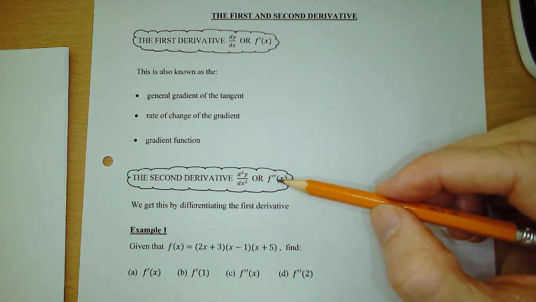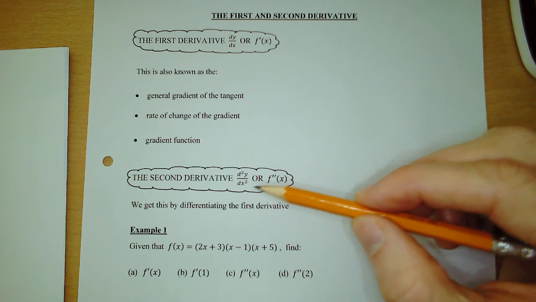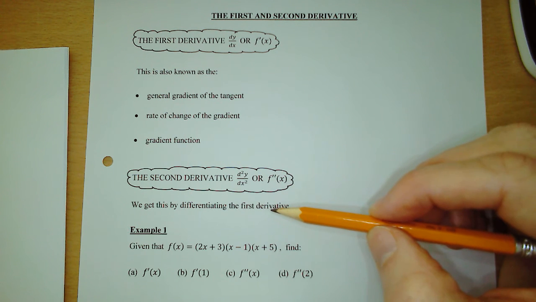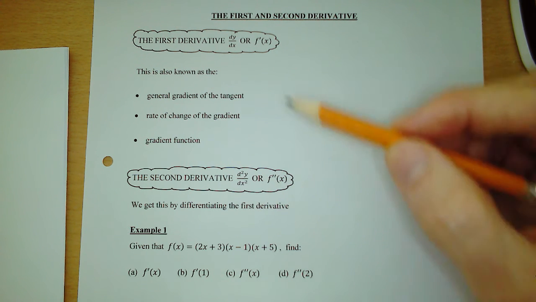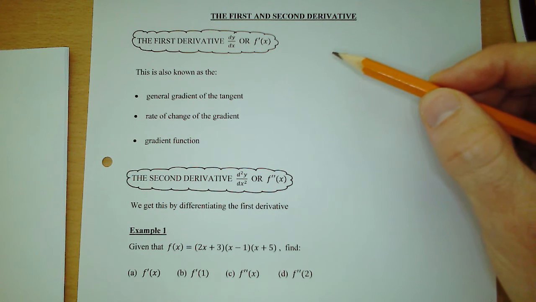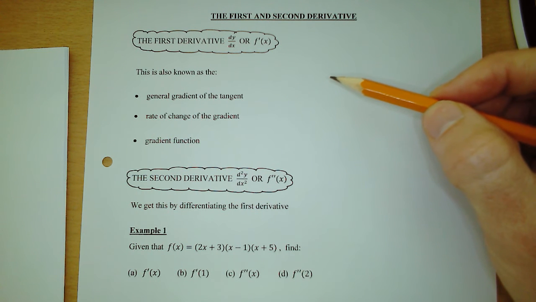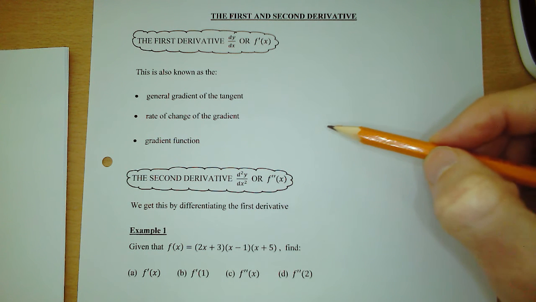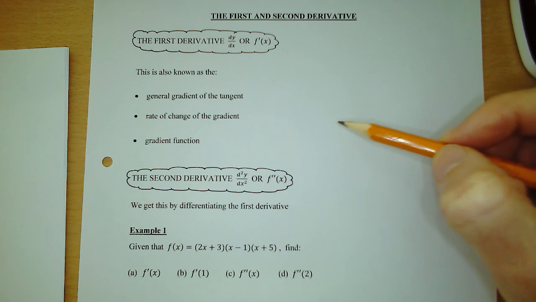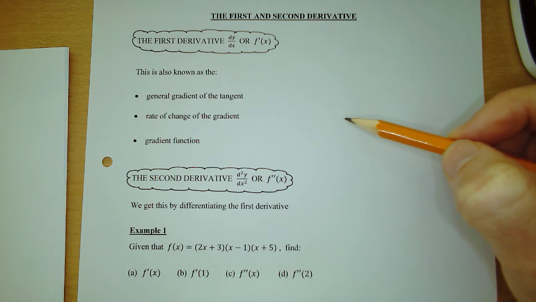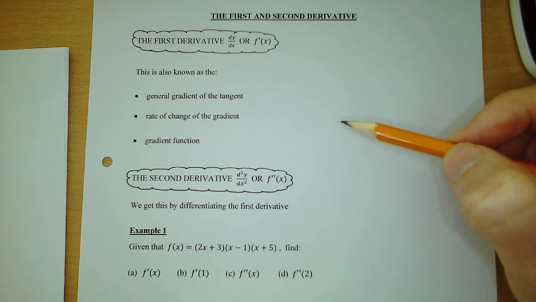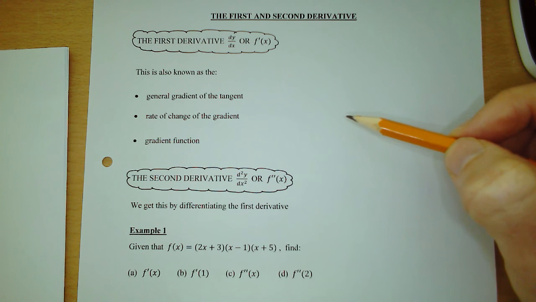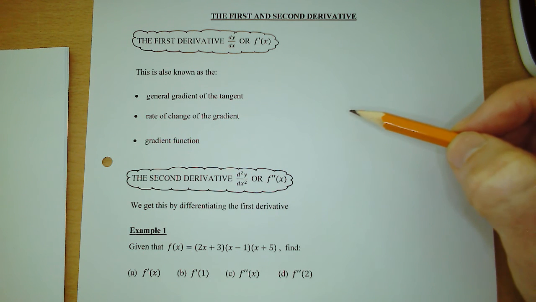Now how you get the second derivative is you differentiate the first derivative. So you differentiate again. So imagine you start with your curve y, you would differentiate it to get dy by dx. You would then differentiate dy by dx to get the second derivative, d2y by dx squared. So we're going to look at a few examples now which involve getting the first derivative and getting the second derivative, and also subbing values of x into them.